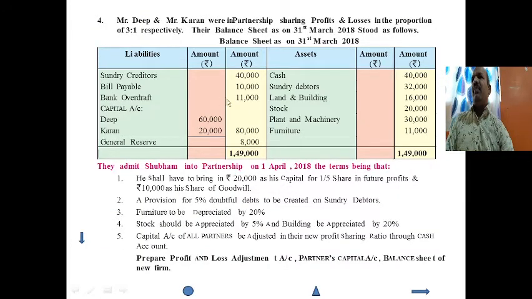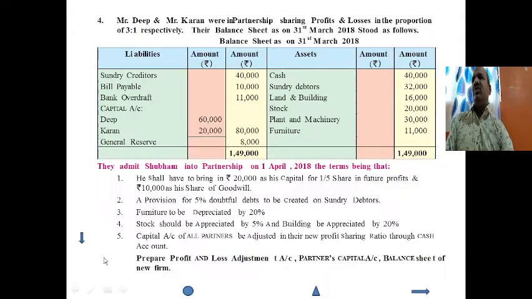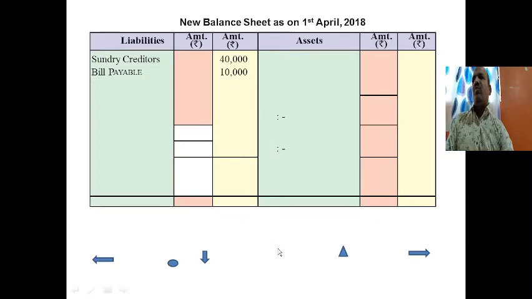Then bills payable 10,000, bills payable outer side 10,000. Then bank overdraft 11,000, bank overdraft will also come here, bank overdraft 11,000.